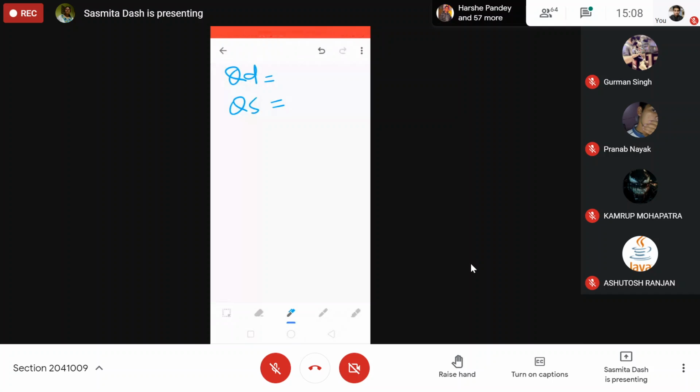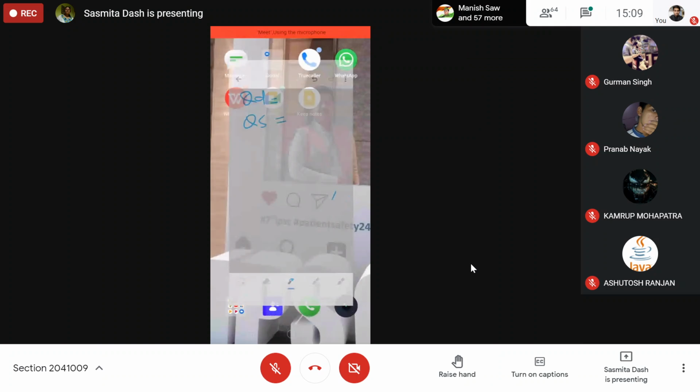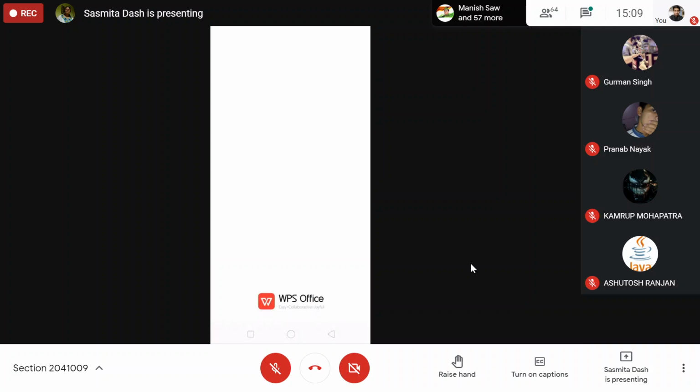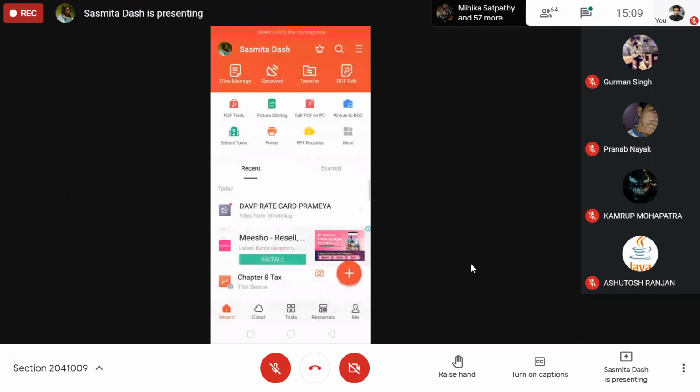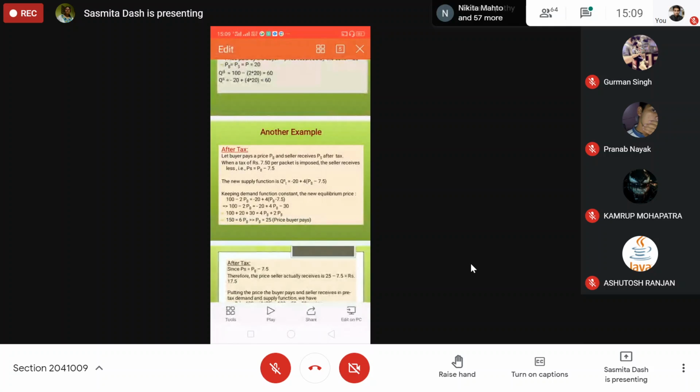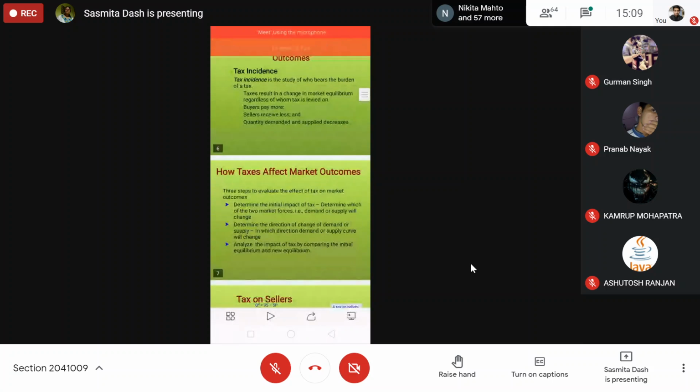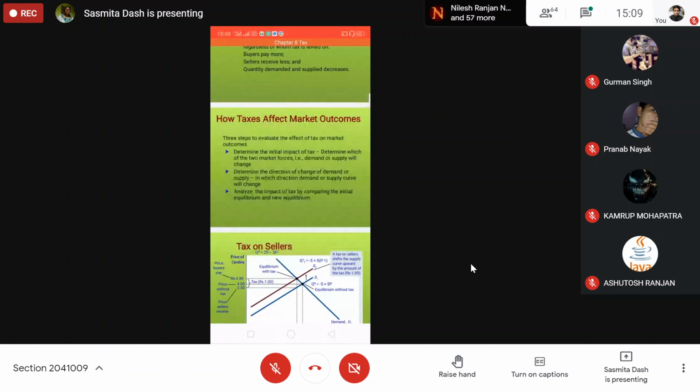Quantity demand is given by 35 minus 5P.